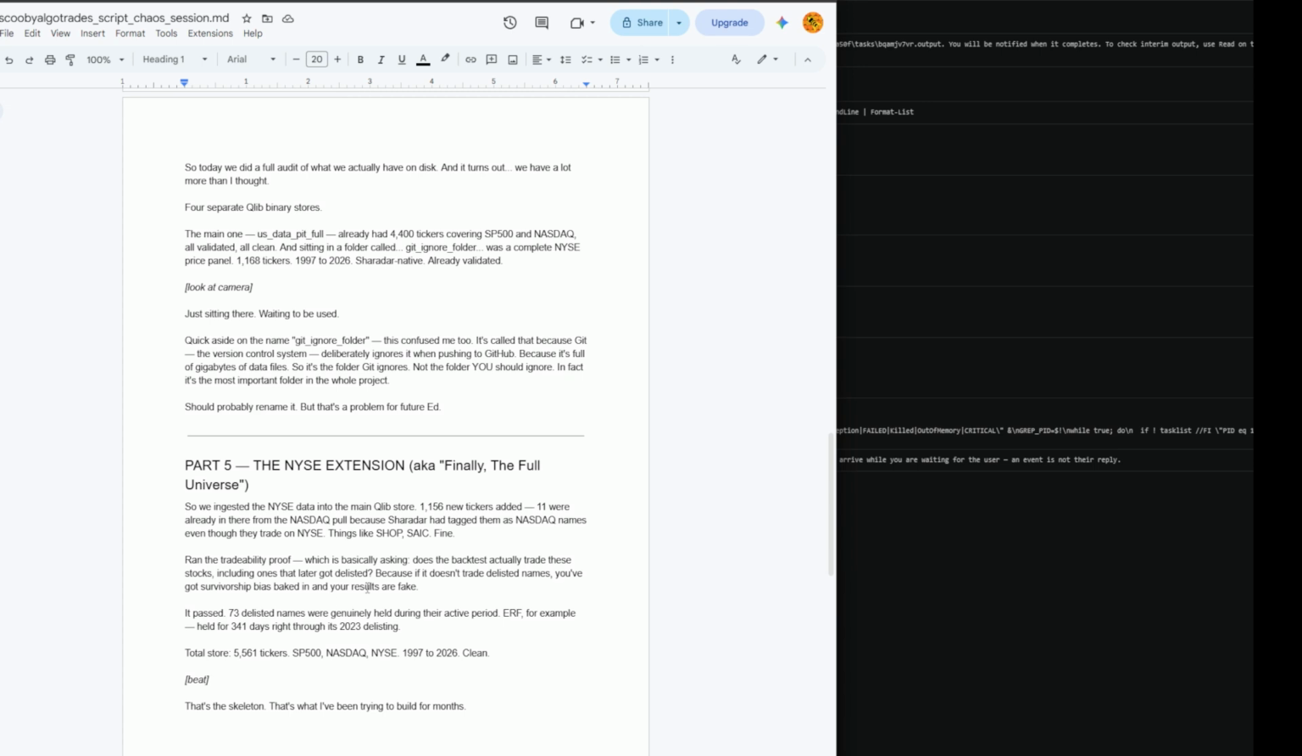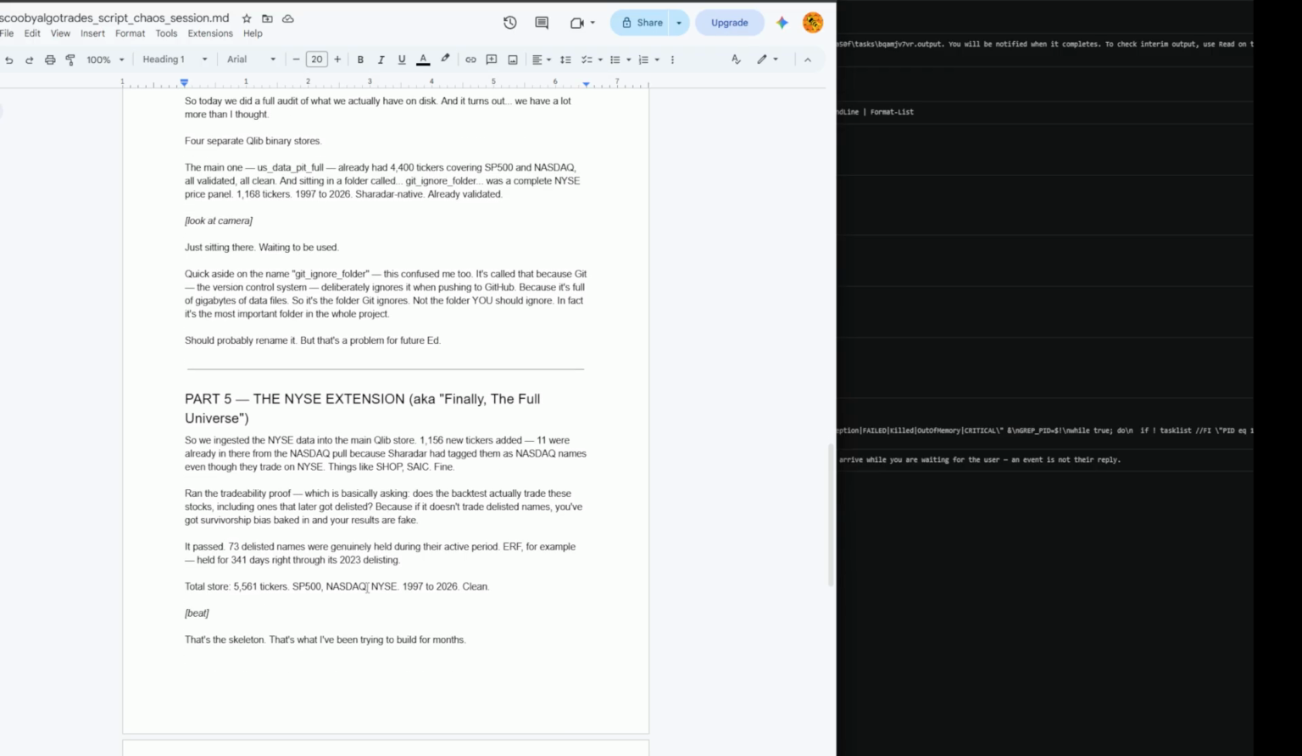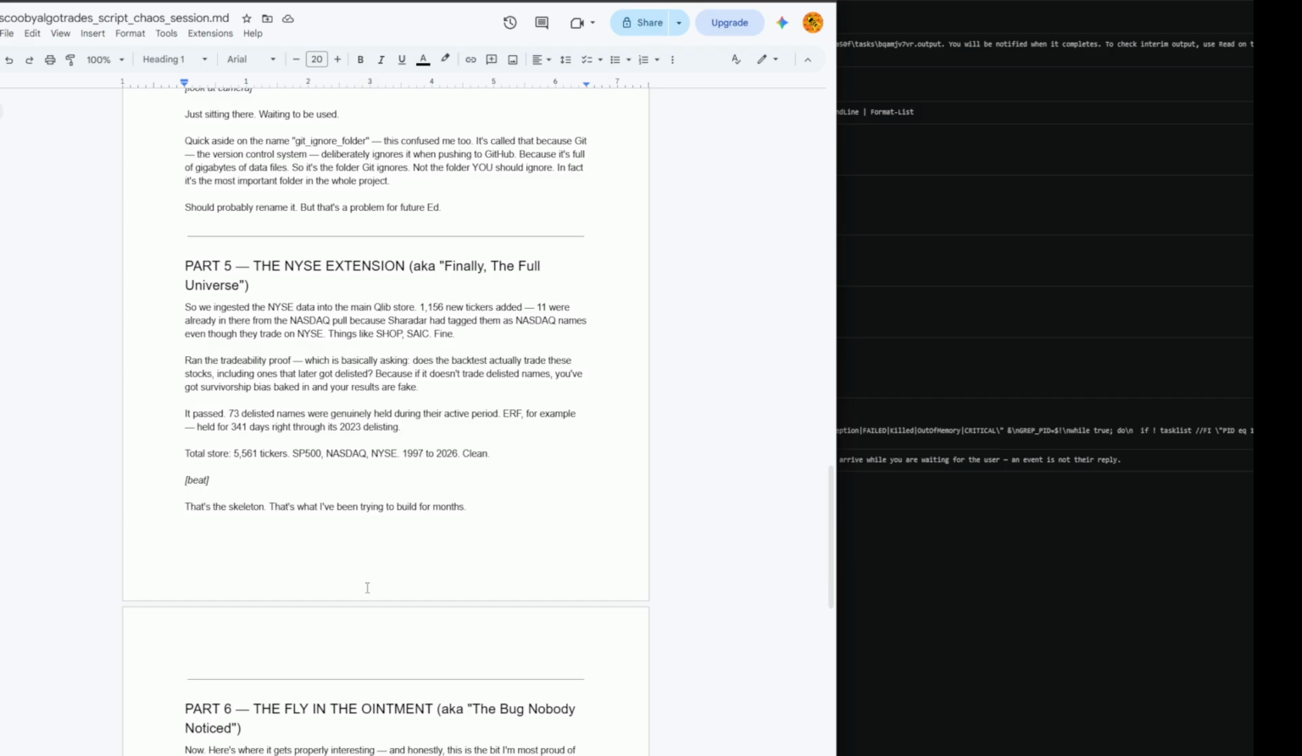Because if it doesn't trade delisted names, you've got survivorship bias baked in and your results are fake. It passed. 73 delisted names were genuinely held during their active period. ERF, for example, held for 341 days, right through its 2023 delisting. Total store, 5,561 tickers, S&P 500, NASDAQ, NYSE, 1997 to 2026, clean. That's the skeleton, and that's what I've been trying to build for months.